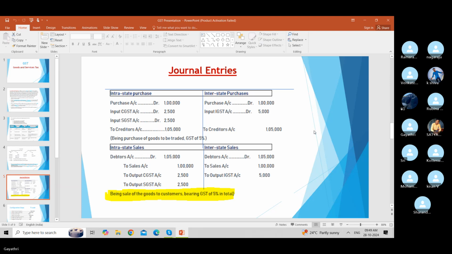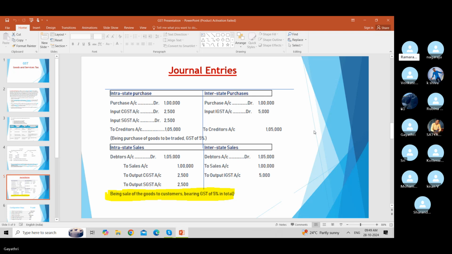And coming to the sales scenario, same like that, we will take 5% GST tax rate as example. Debtors accounted to 1,05,000 to sales account 1 lakh, to output CGST 2,500, to output SGST 2,500.